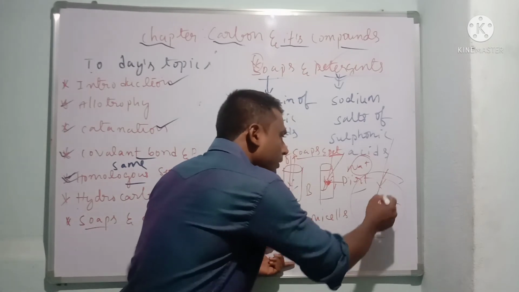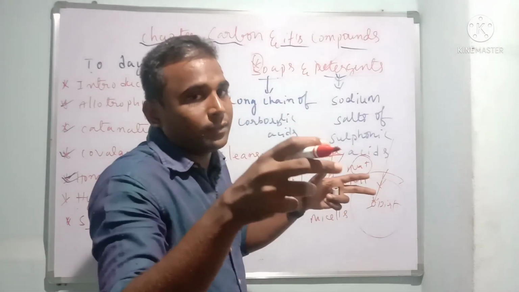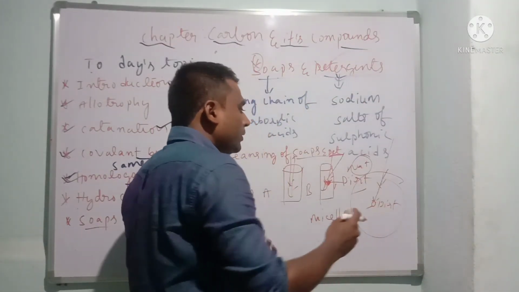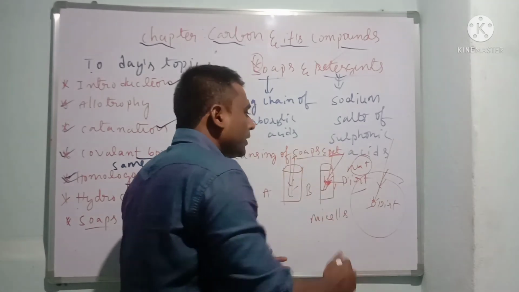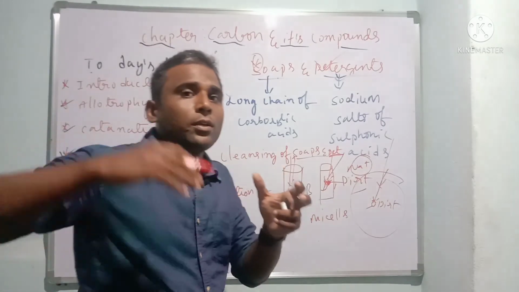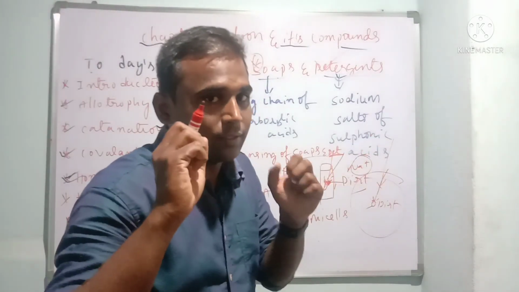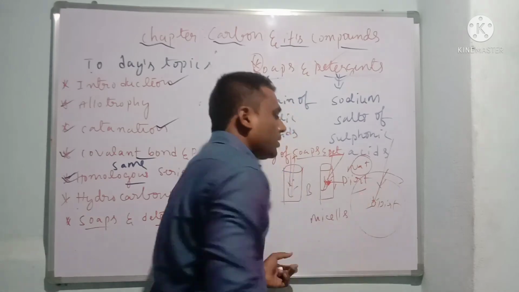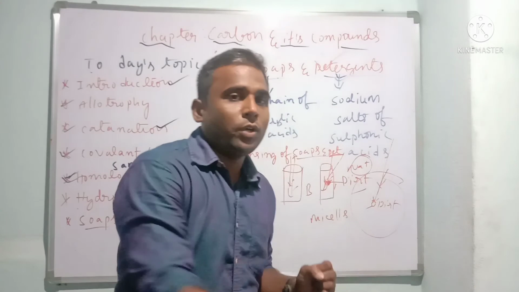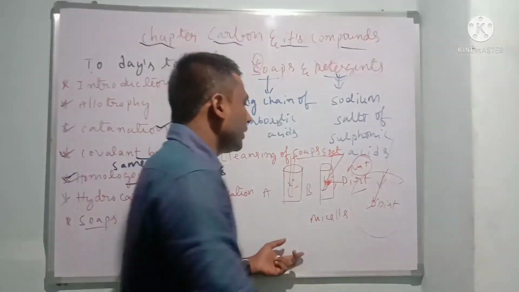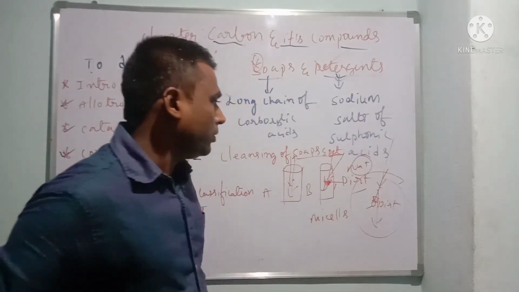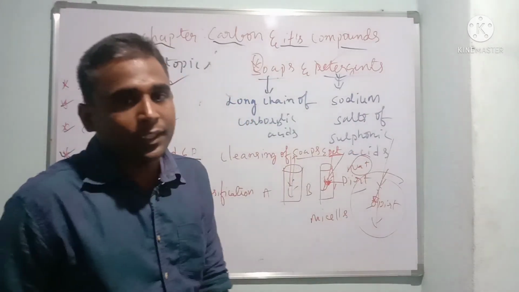Along with this dirt, these molecules get attached. Then when you scrub while washing, the more you scrub, the more dirt comes out. Along with these molecules, the dirt is removed. In this way we can use it for cleaning purposes.